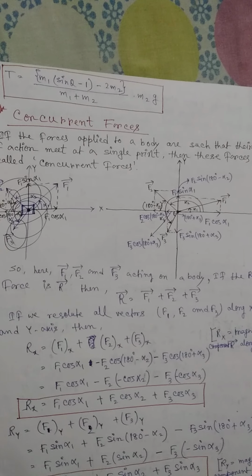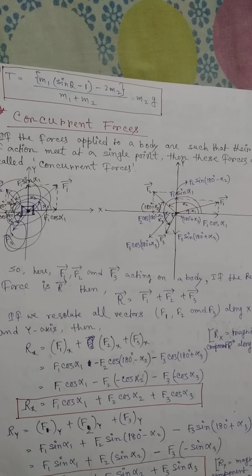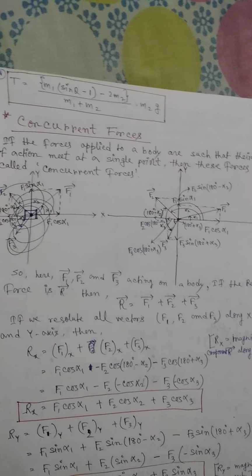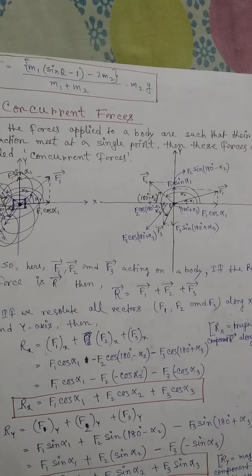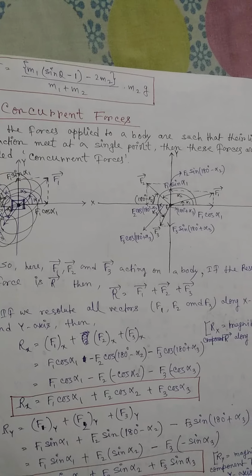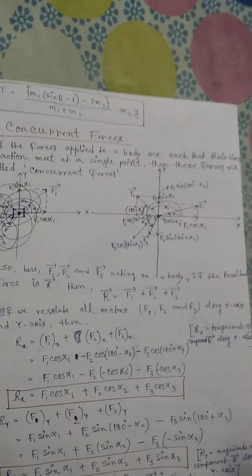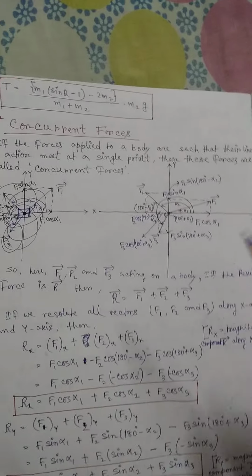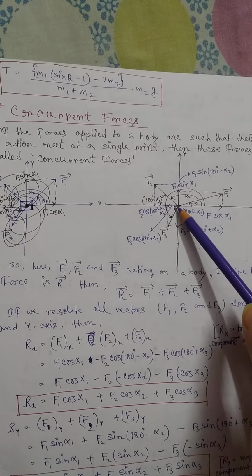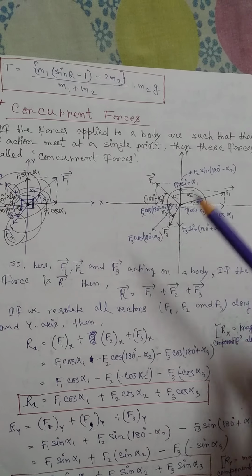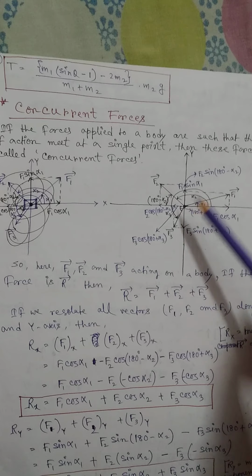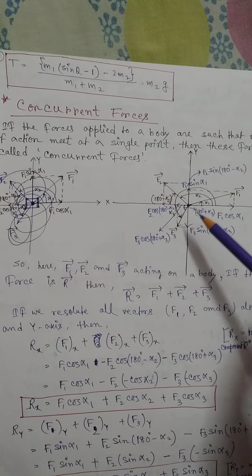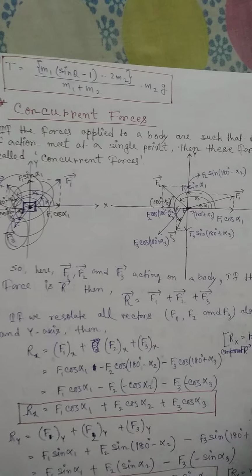So if all the forces meet at a single point, or we can say if all the forces act at a single point, then we can say they are concurrent forces. So just look at here, I am taking three forces, F1, F2 and F3, and you can see here all the forces meet at this single point. So that means these three forces are called concurrent forces.